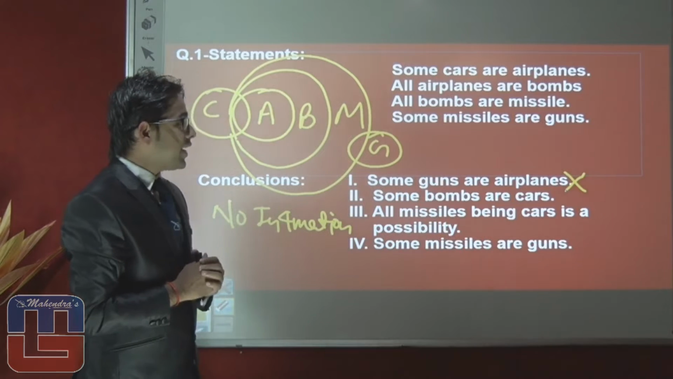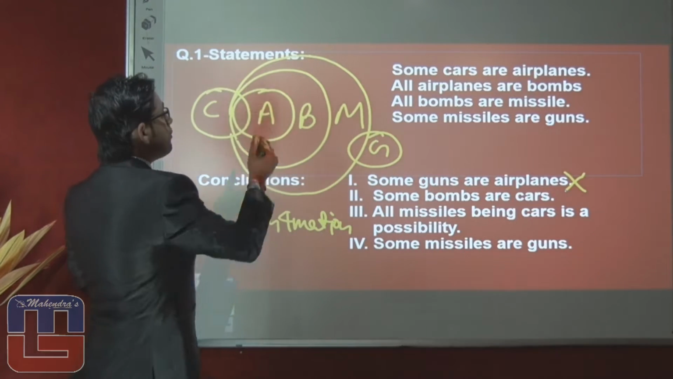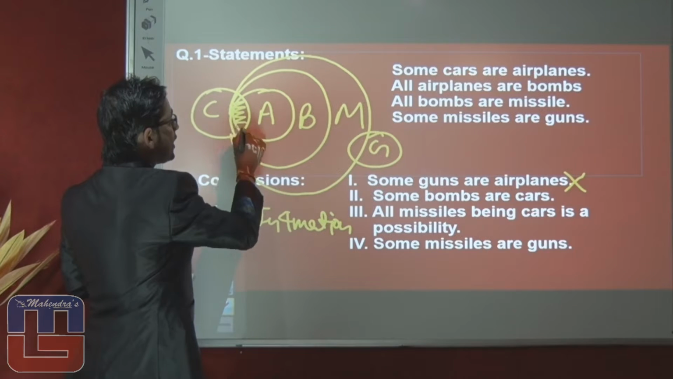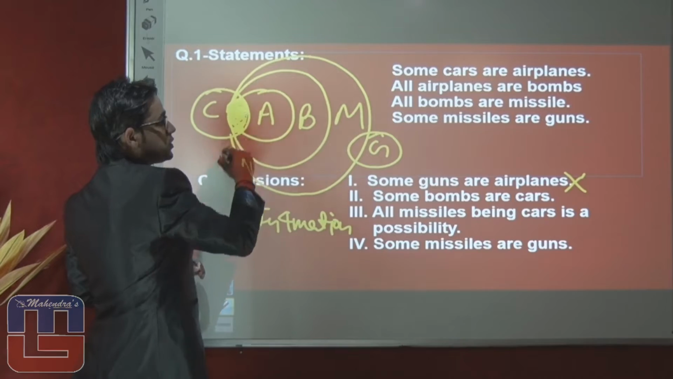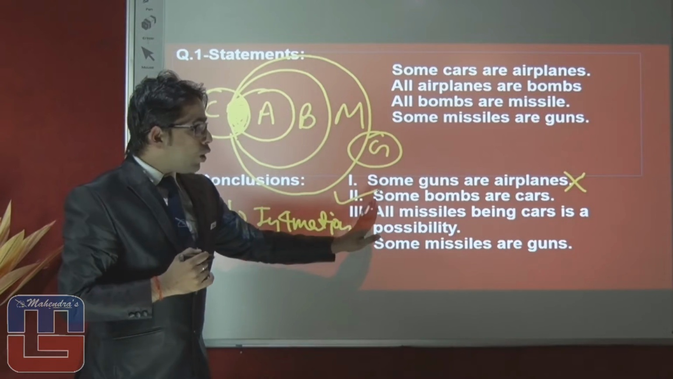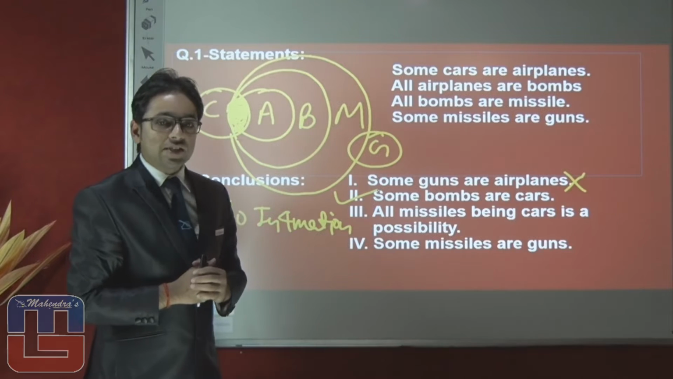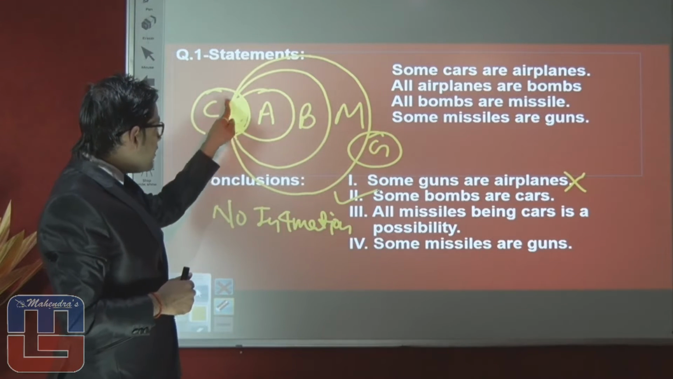Second conclusion is saying some bombs are car. You can see here, some part of bombs are car, which is mentioned here. So second conclusion is true. Third conclusion is saying all missile being car is a possibility. You can see here, some missile are already car.